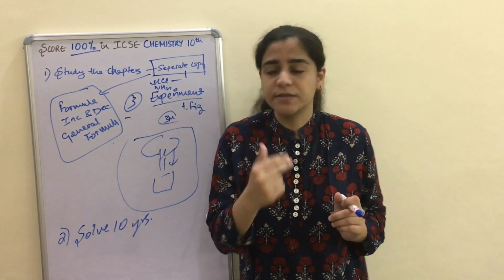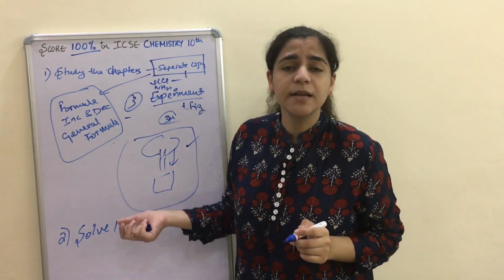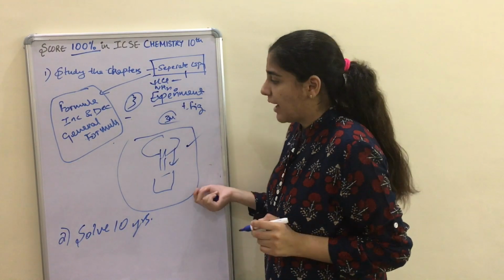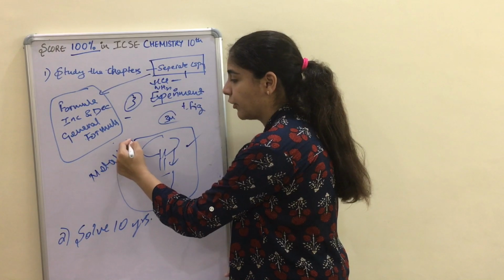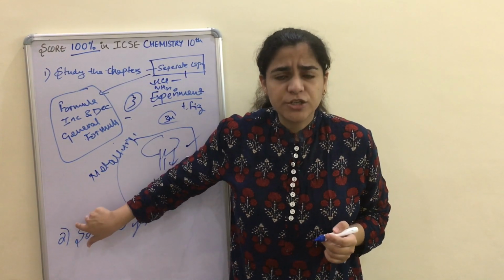You have to learn a few things. So you have to learn the figures. Then only you will be able to recognize that, okay, this is part of the fountain experiment. I know this. Okay, so you have to go for this. After this, metallurgy. Metallurgy is quite a theoretical chapter. You can learn all the types and the extraction types and all.